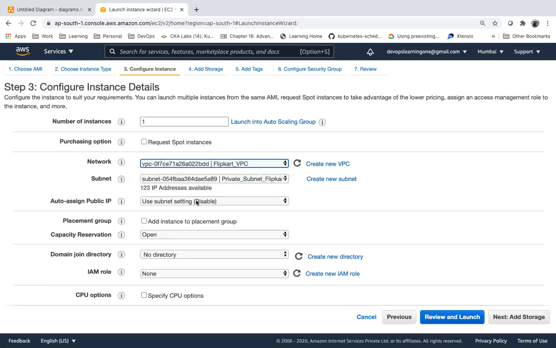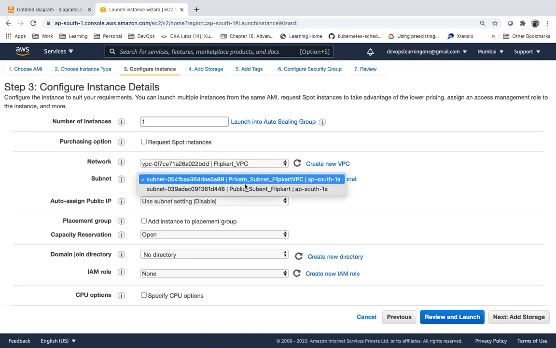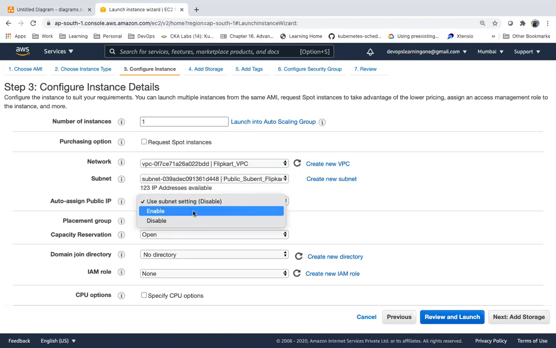Now, is it going to assign by default? If I select this subnet, is it going to assign by default? What is the default value? It is not going to assign a public IP. If required, you can select this option, enable.